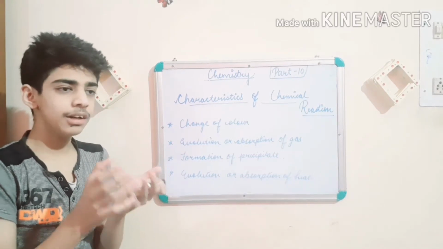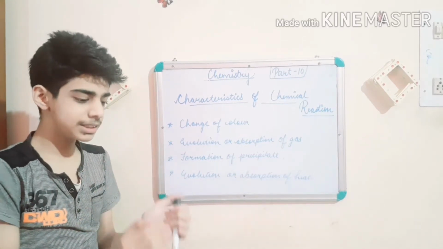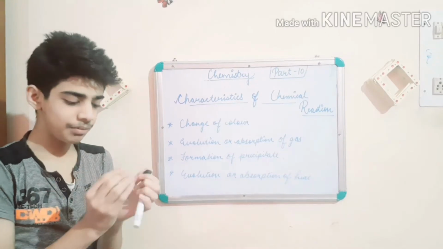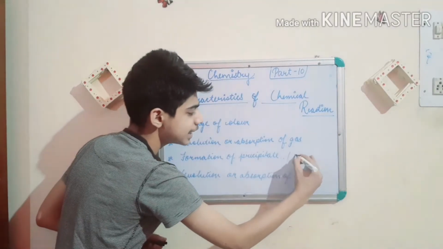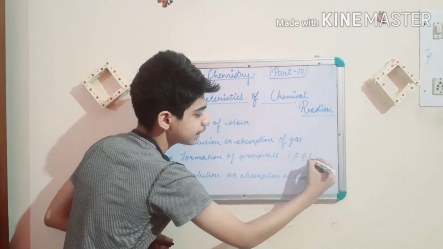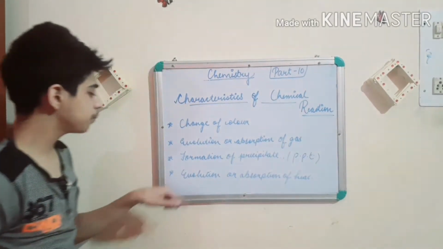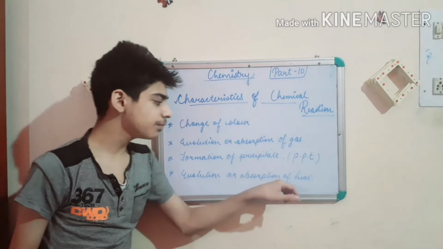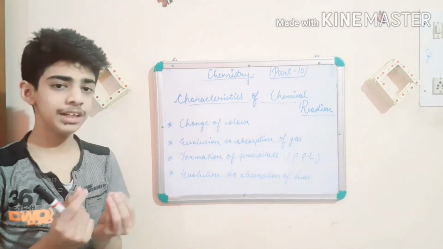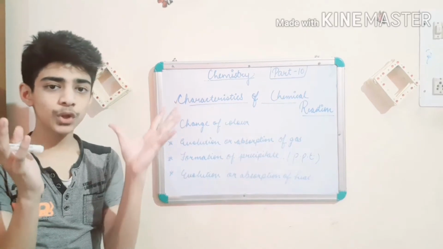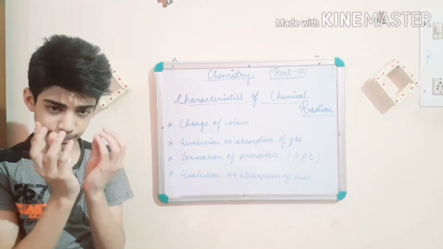Not in all reactions but in some reactions, some salty part is left at the end, which is known as precipitate, or we can also say PPT. And the fourth point is evolution or absorption of heat. In some reactions, heat can be evolved, or heat can be absorbed from the surroundings, making it cool.